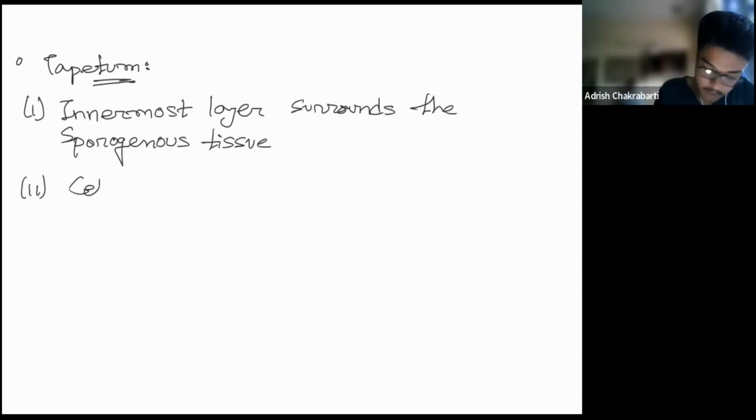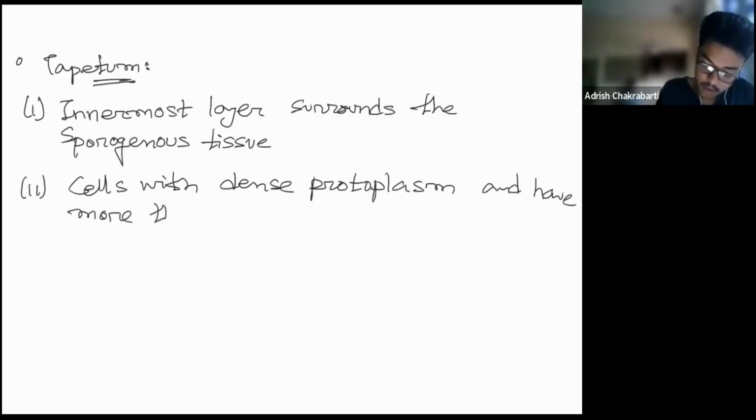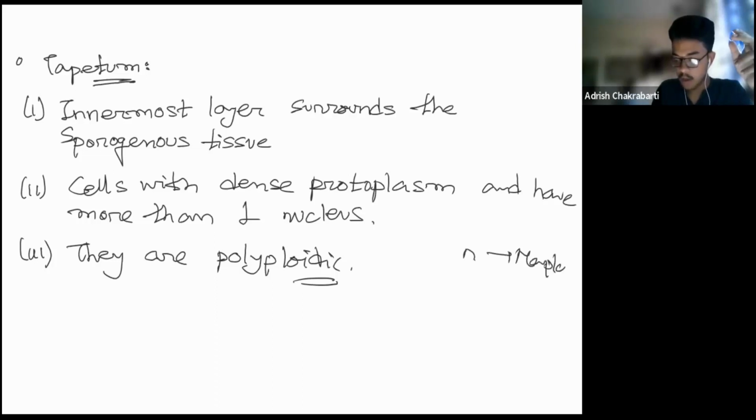So the tapetum cells are with dense protoplasm, and this is a very significant point, they have more than one nucleus. They are polyploidic. So what is polyploidic? You know of haploid, diploid. So N is known as haploid, 2N diploid. So polyploid means there are many Ns.